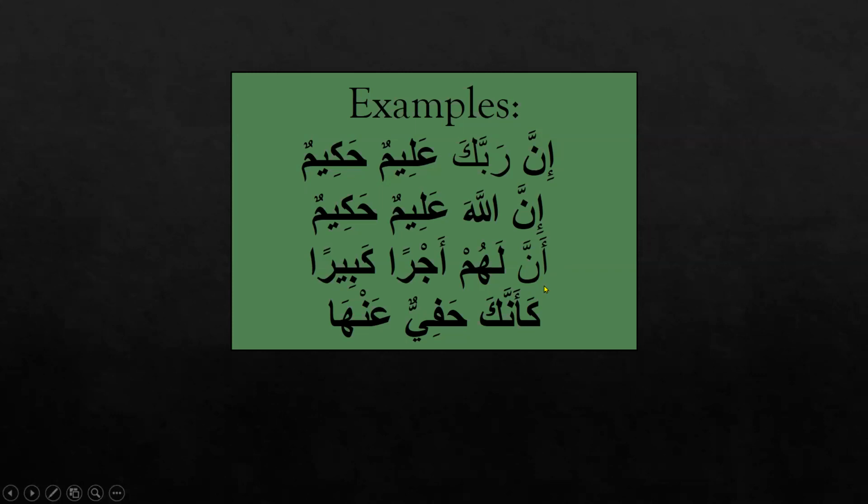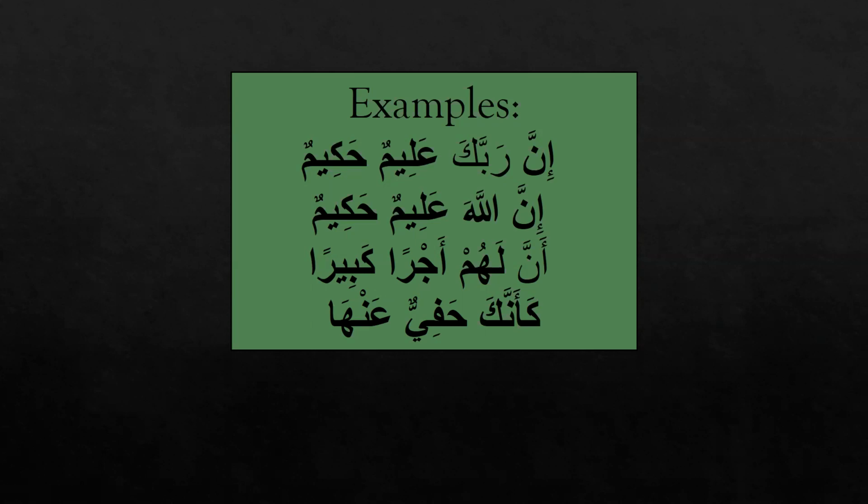See here, Anna and its Ismuha Ajran is Mansub, it's in Nasab form. Anna Ajran. Okay, and then here this is the Mawsuf and Sifa. And we can see that they both agree in four properties of Ism.